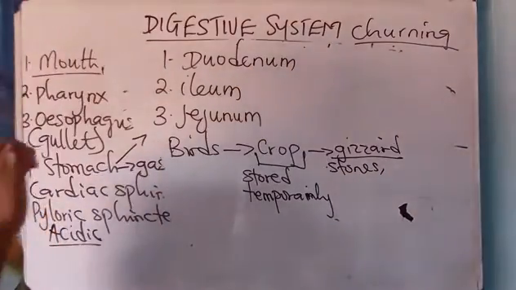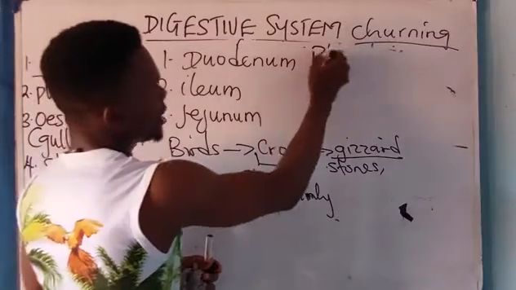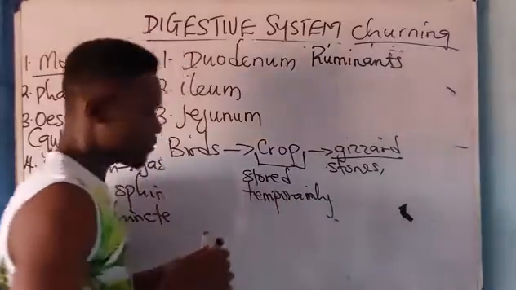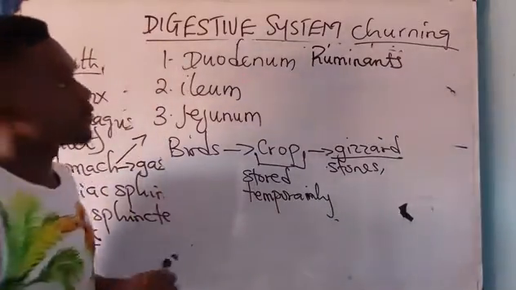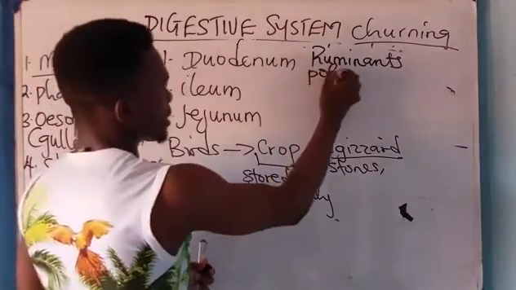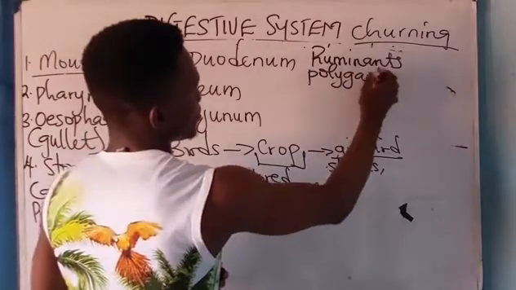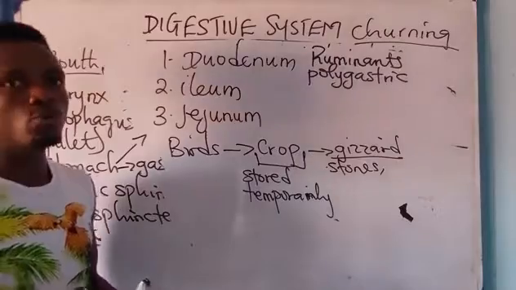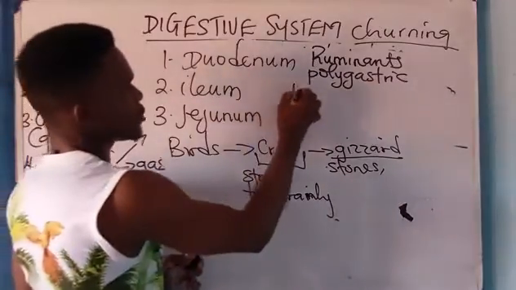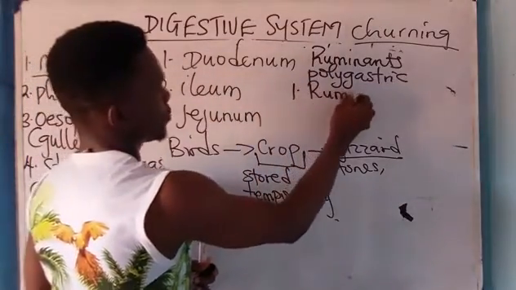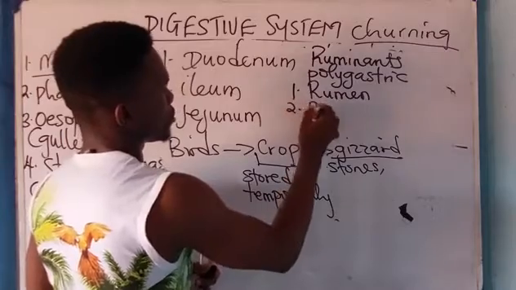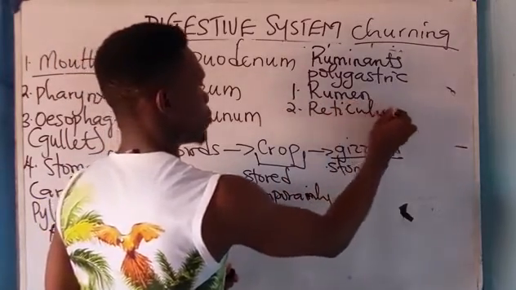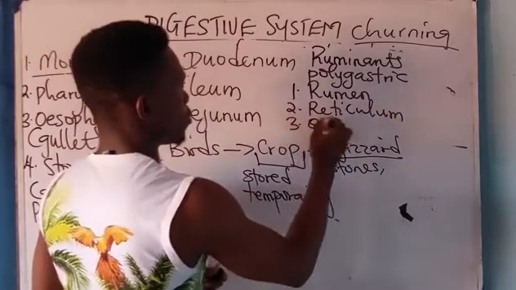Then also permit to say this: ruminant animals, of course, they are animals that have what? Four stomach. All right, you can also call them polygastric organisms. Poly, they have four stomach compartments. The first one is what? Rumen. Two, reticulum. Three,